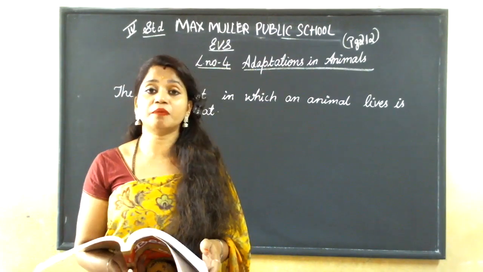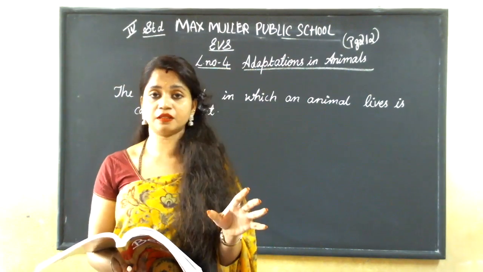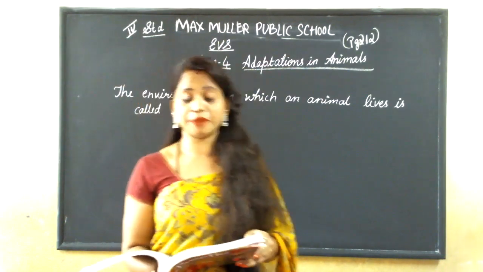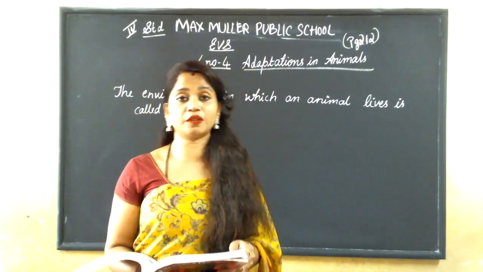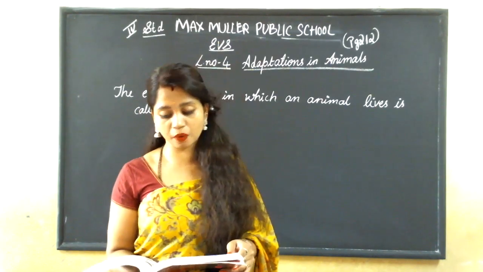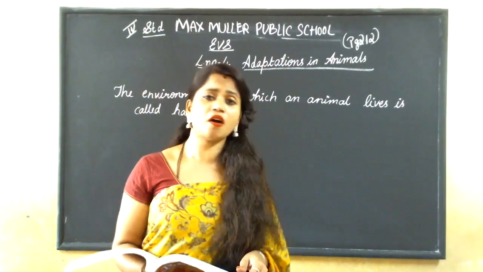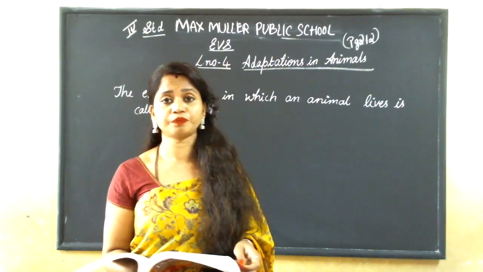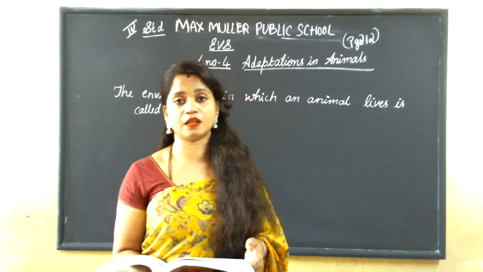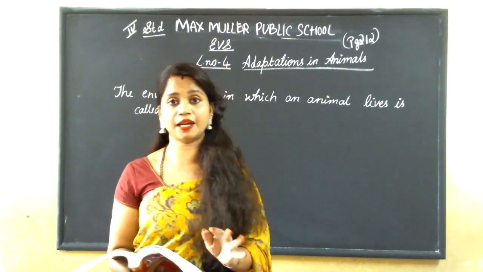It is environment, the place where an animal lives. Understood? It is habitat. Okay. See now, kinds of habitat. You can see animals in every kind of habitat, that is in the deep seas, in the mountains, in the icy polar region, and in the hot and dry deserts. In all these places we can see the animals, right? Is there any one place where we can see the animals? No, in all the places. But there are different kinds of animals which are suitable to live there.